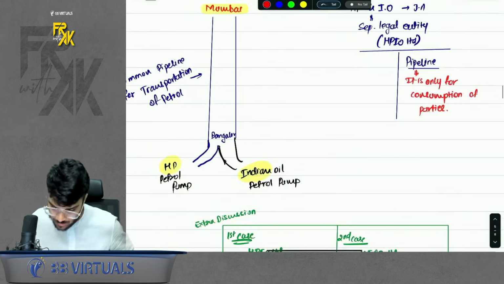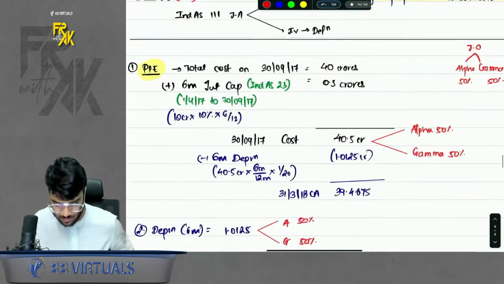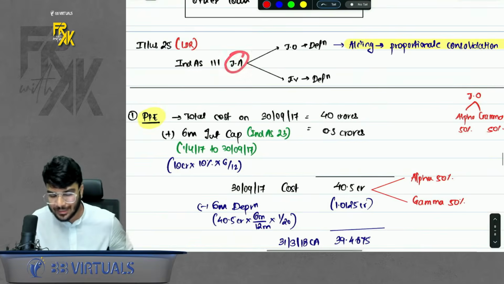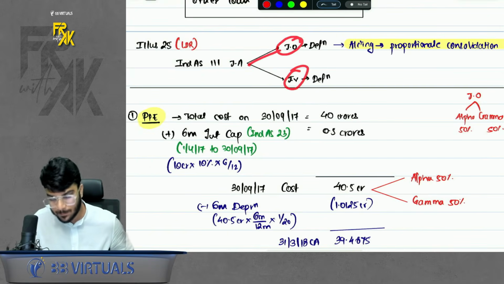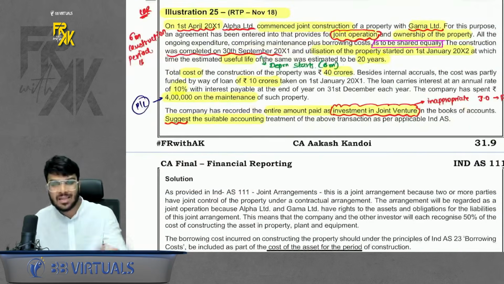How will you suggest? So first, whenever there is this type of question, you have to write the concept first. So we will define what is joint arrangement, then we will define what is operation and venture, then we will say it is operation in this case. So accounting will be done as per proportional consolidation. Now in whose company's books they have asked, it is not mentioned.